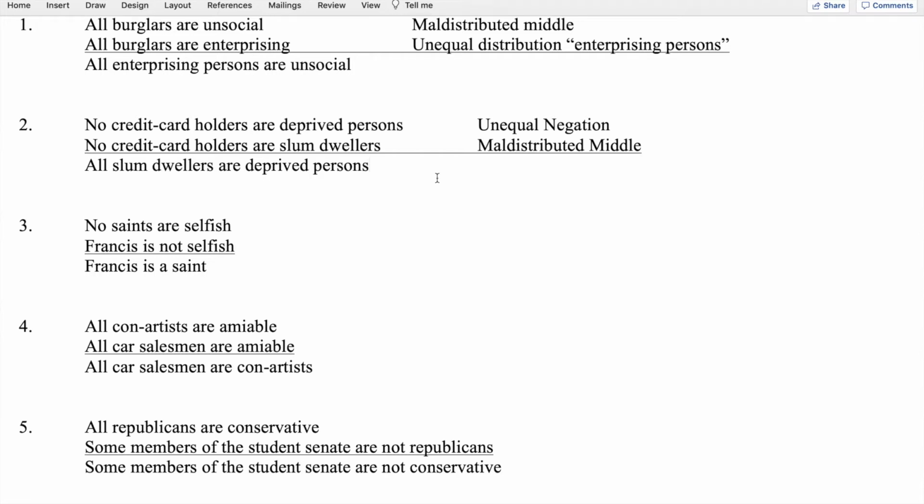But then we look at deprived persons, and deprived persons is not distributed in the conclusion, but it is distributed in the first premise because it's predicate of a negative. And so that's unequal. So we also have unequal distribution of the end term deprived persons. So three fallacies in number 2.